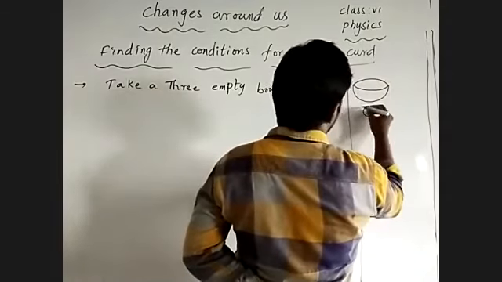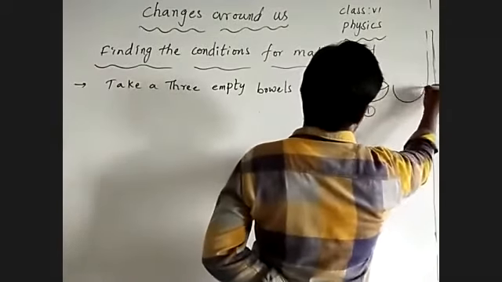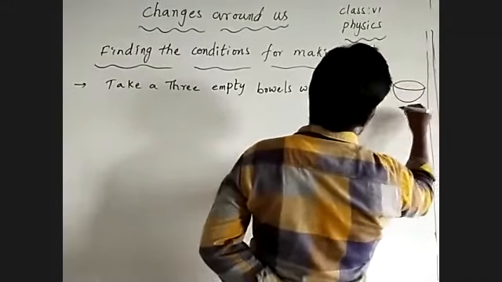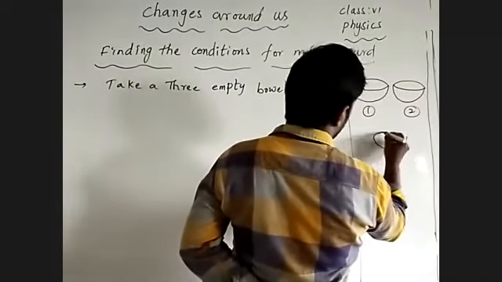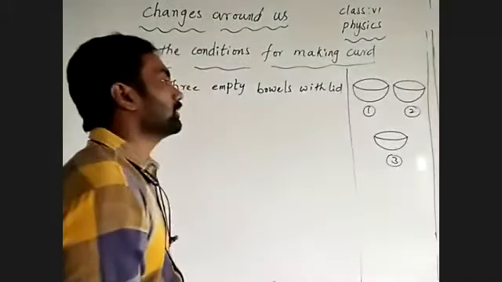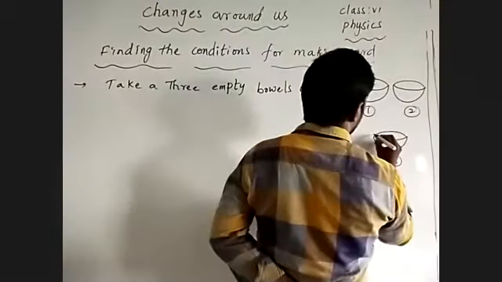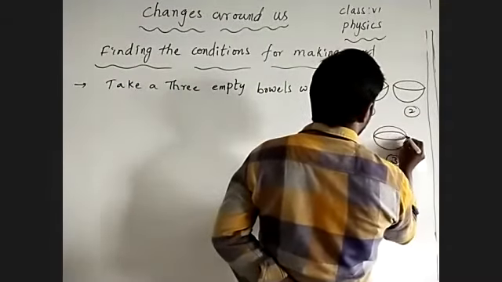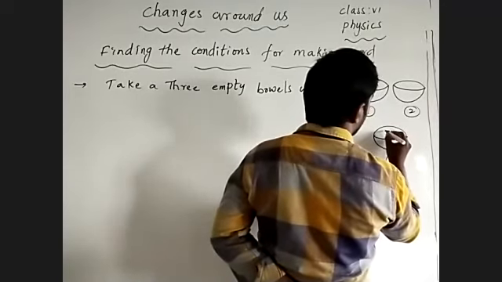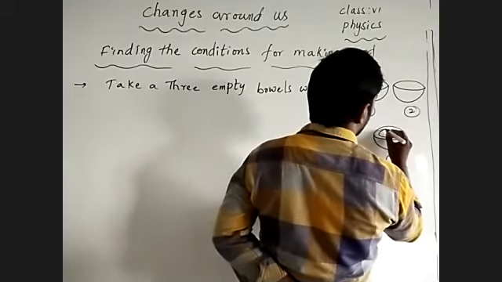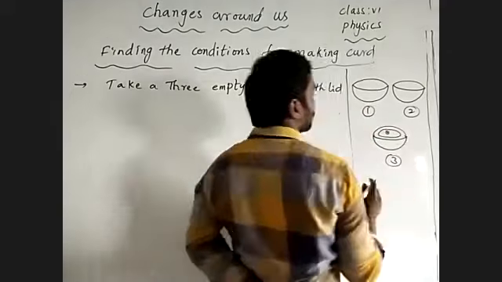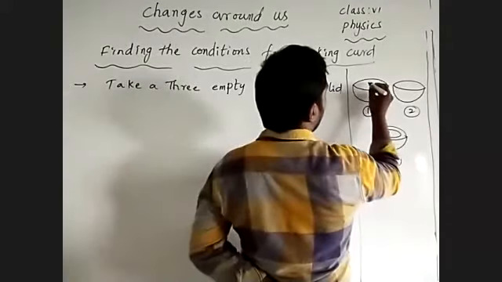This is 1. This is 2. This is 3. 3 bowls with a lid.